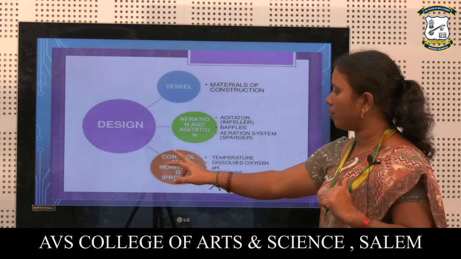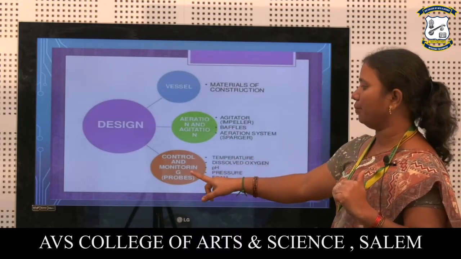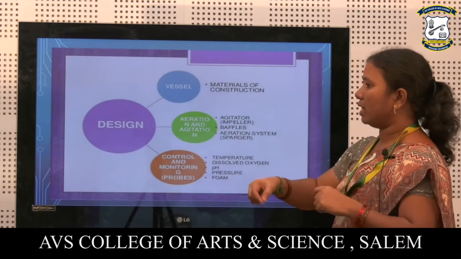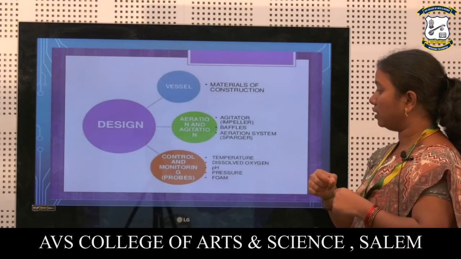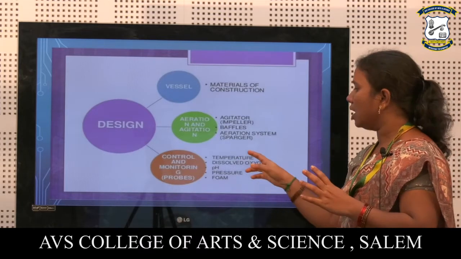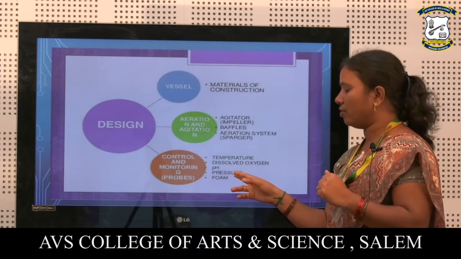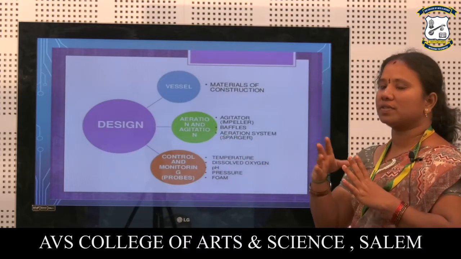For industrial purposes, this control and monitoring process will be computerized. So we can note in the system whether the optimum pH is maintained inside the bioreactor or not. The dissolved oxygen concentration, pressure and foam can also be noted. So aeration and agitation will give proper growth of cells.